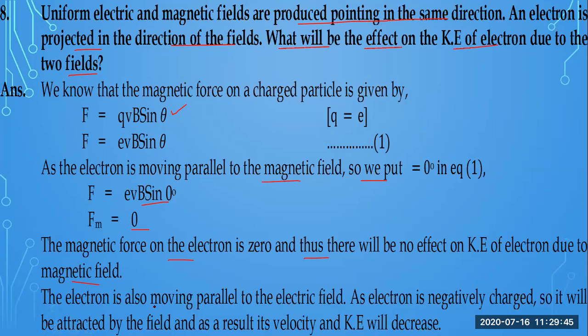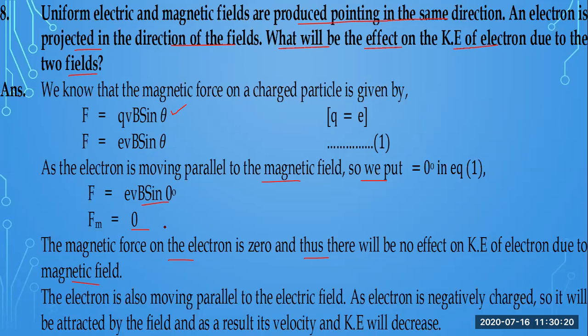So here it is, the electron is moving parallel to the field, and the electron is a negative charge, so it will be affected by the electric field, and as a result its velocity and kinetic energy will decrease. So if you look, the magnetic force on the electron is zero, so there will be no effect on kinetic energy due to the magnetic field if it is moving along the same direction.